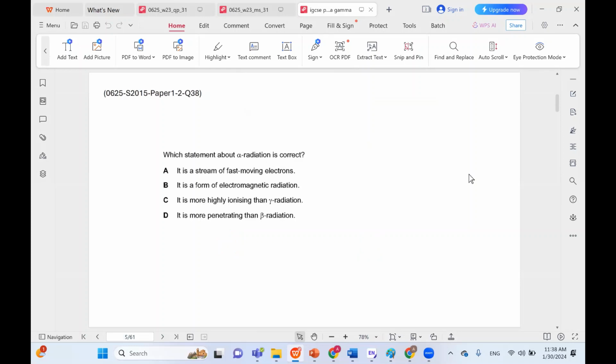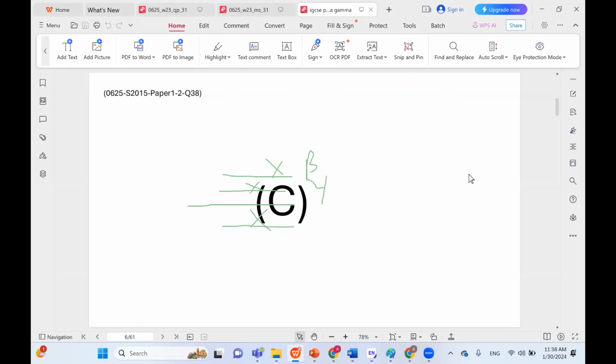Like we said, alpha is the most ionizing, so it's more highly ionizing than gamma. Fast-moving electrons, this would be beta, not alpha. Electromagnetic radiation, this actually would be gamma, not alpha as well. And it is more penetrating than beta. This is also incorrect. It's the least penetrating of all of them. It's the most ionizing and the least penetrating. So C is the correct choice.